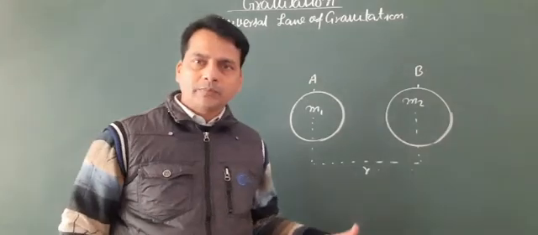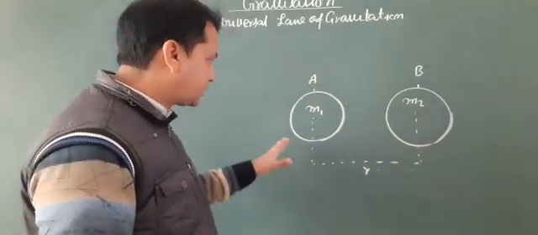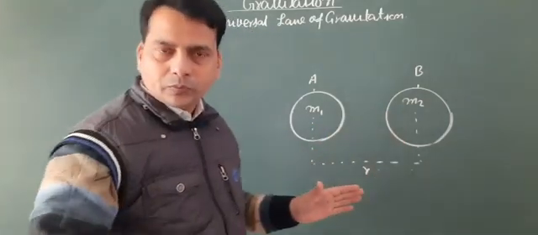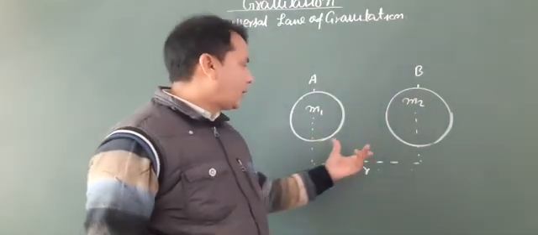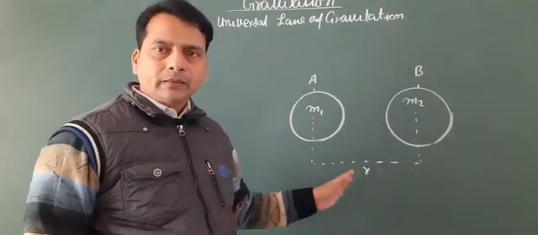Suppose that there are two objects, object A and object B. Let us consider the mass of object A is m1, the mass of object B is m2, and the distance between their centers is r.